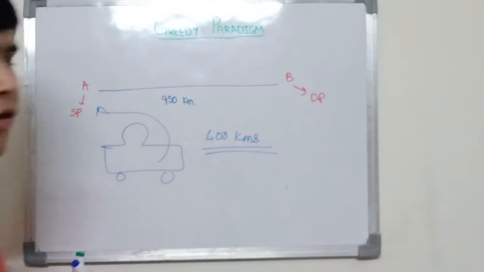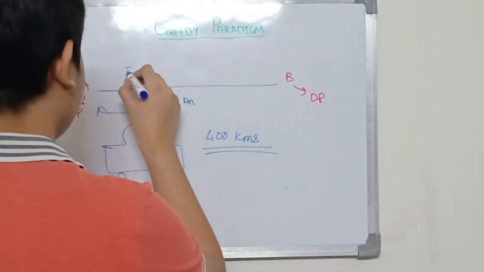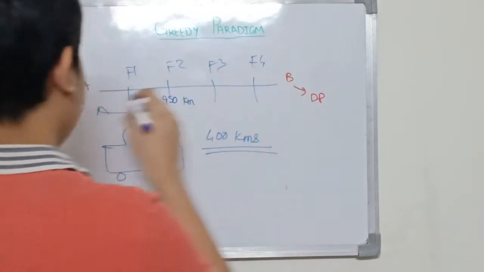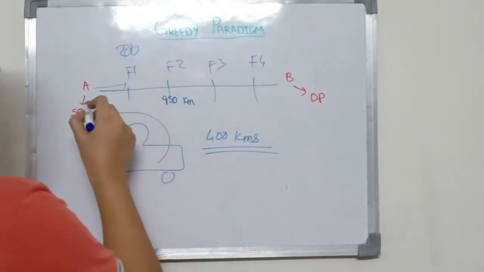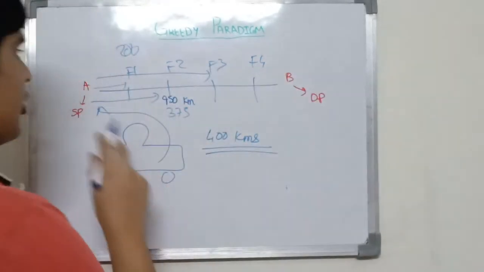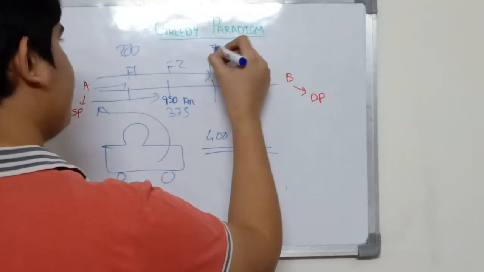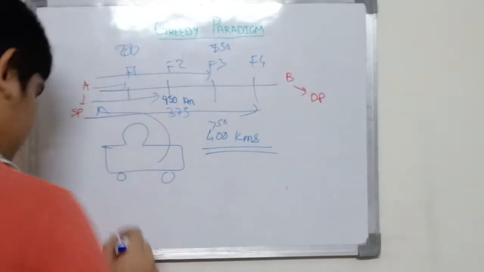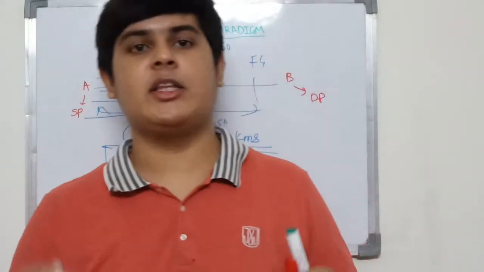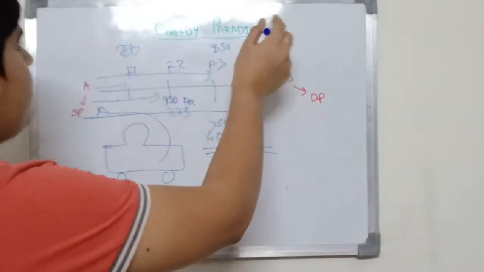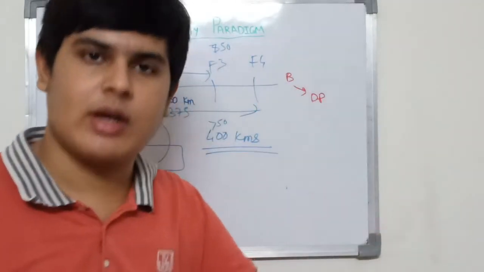Between A and B, there are 4 fuel gas stations which are F1, F2, F3, F4. Distance of F1 from A is 200 kilometers. Distance of F2 from A is 375 kilometers. Distance of F3 from A is 550 kilometers, and correspondingly distance of F4 from A is 750 kilometers. So the problem involves finding the minimum number of refills needed in order to reach from point A to point B. Since we are discussing the greedy paradigm of algorithms, let us try to use a greedy solution.